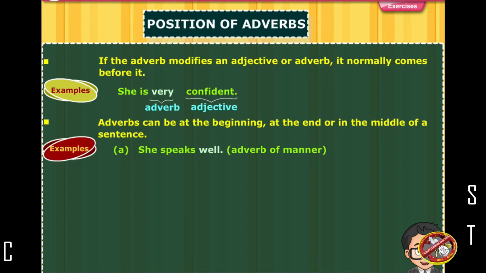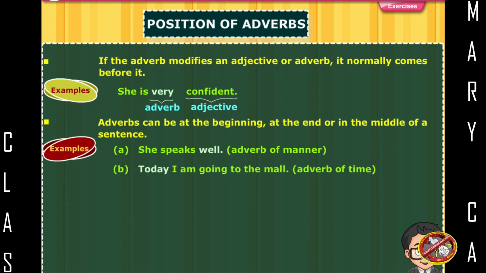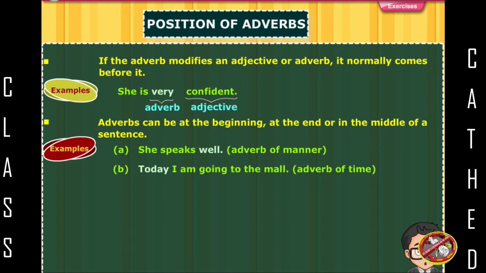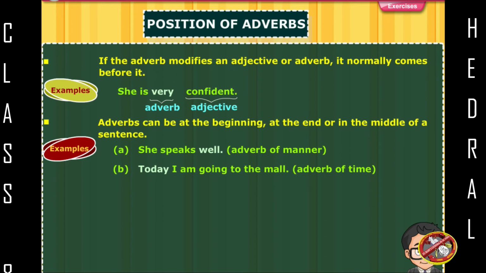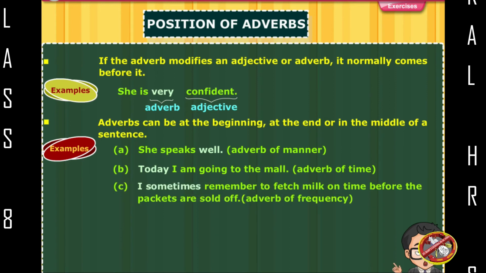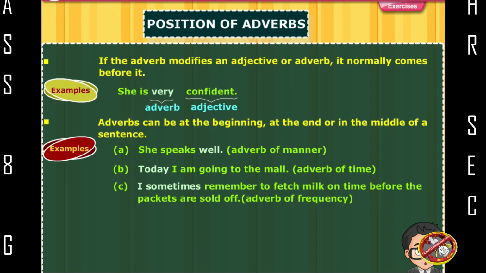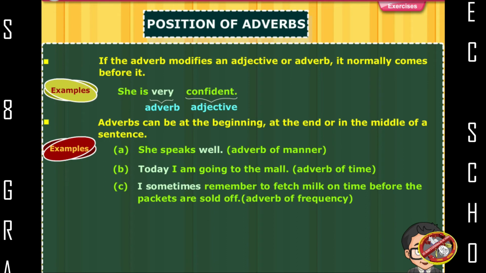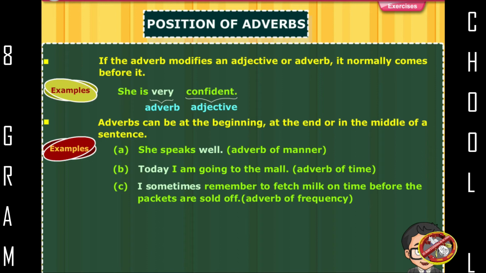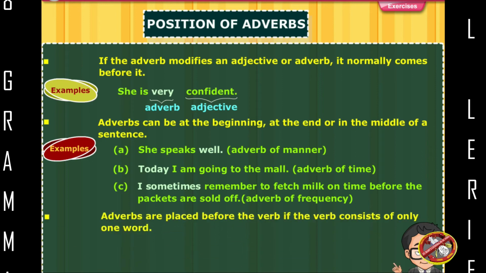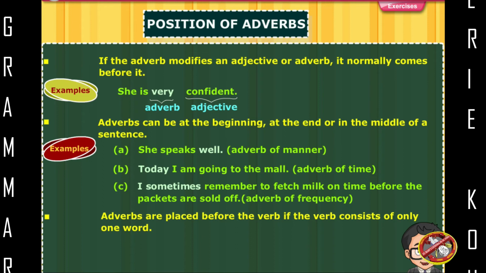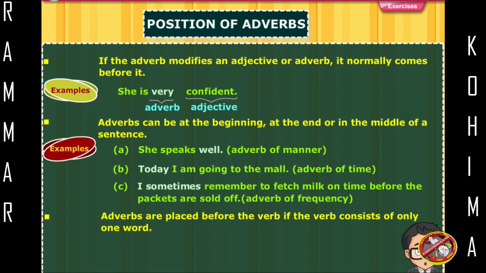Adverbs can be at the beginning, at the end, or in the middle of a sentence. Examples: She speaks well. Adverb of manner. Today, I am going to the mall. Adverb of time. I sometimes remember to fetch milk on time before the packets are sold off. Adverb of frequency.